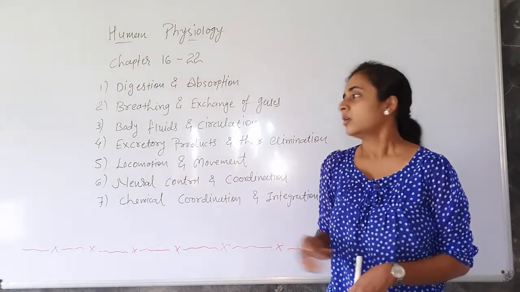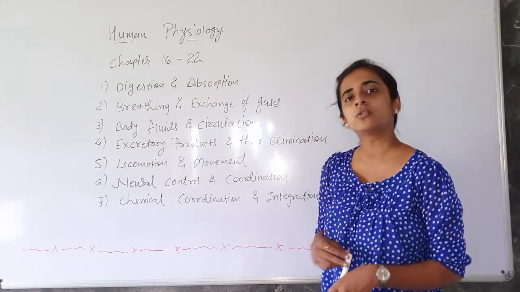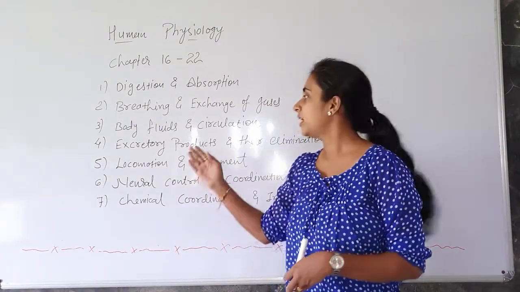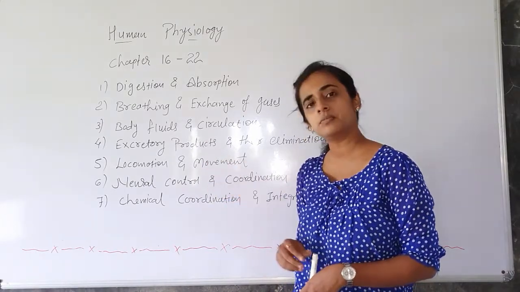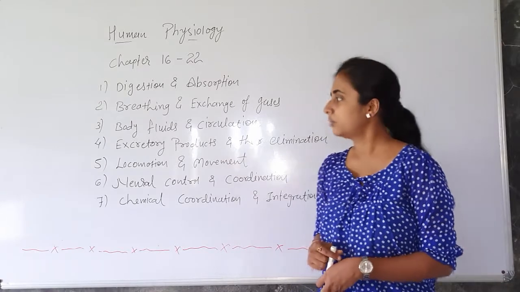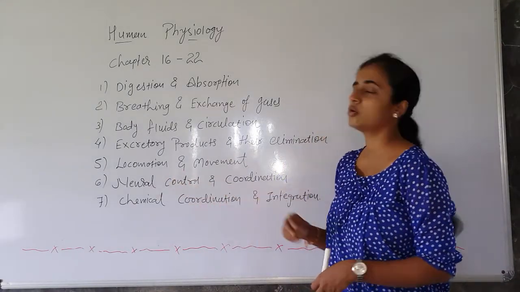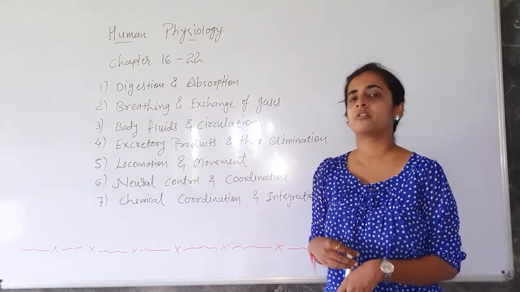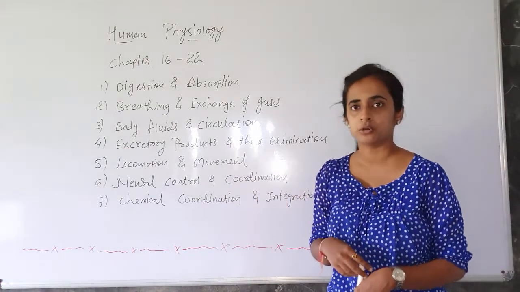So as you all know, the movement we can do is only possible because of the muscles, and with the help of muscles, bones can do their work, right? So here we are going to study the skeletal system and about the muscles, okay? Then next, sixth chapter is neural control and coordination. So here we are going to learn about the nervous system of our body, in which mainly we are going to cover the brain and the spinal cord.